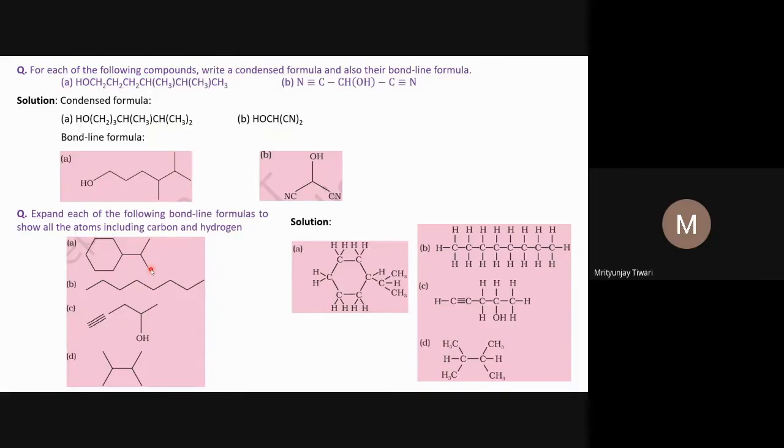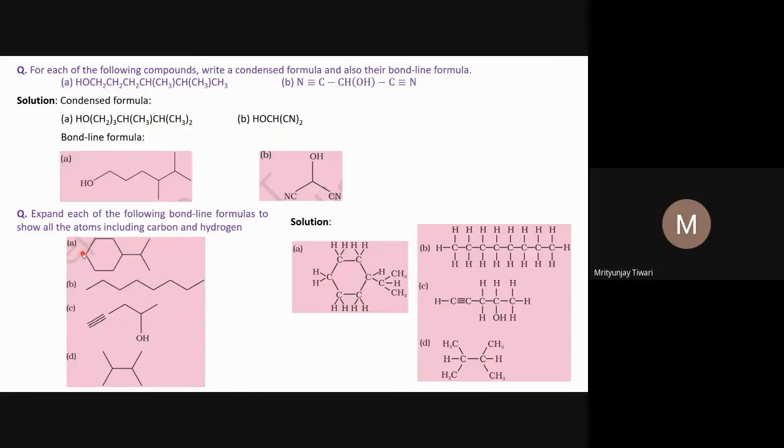Now all the atoms we know. In the next step, we can show all the hydrogen atoms with the bond to the carbon atom, and that is what we write. This carbon atom has two hydrogen atoms, so two CH bonds will show. This carbon atom also has two hydrogen atoms, so two CH bonds we show here.